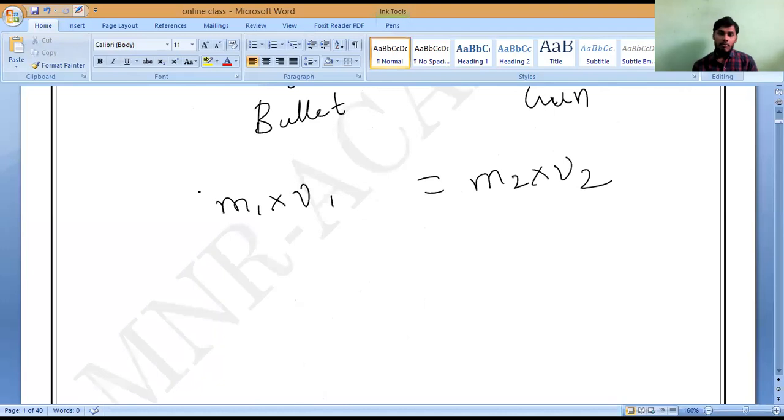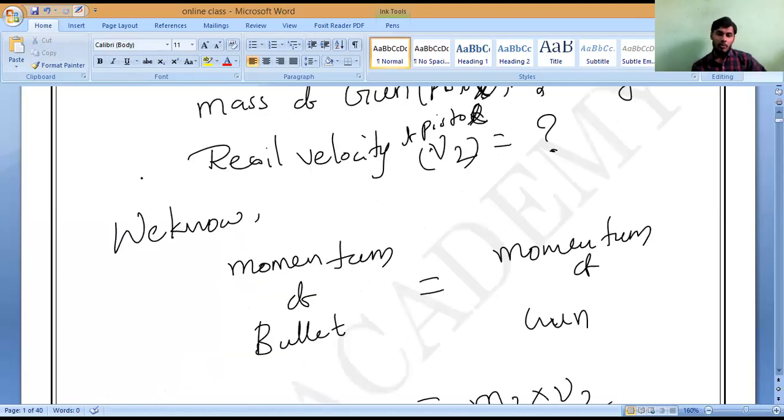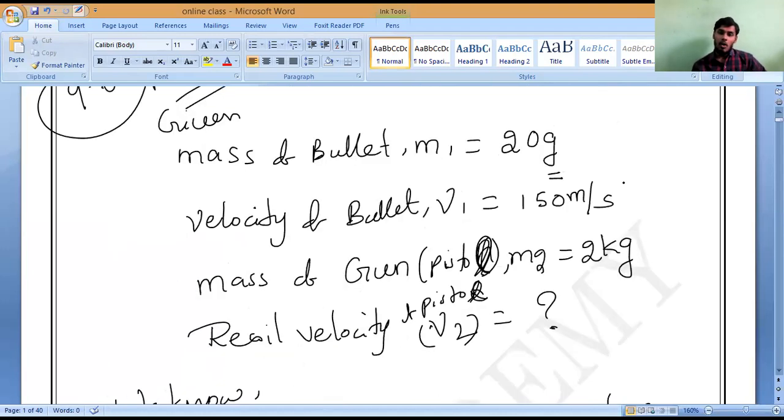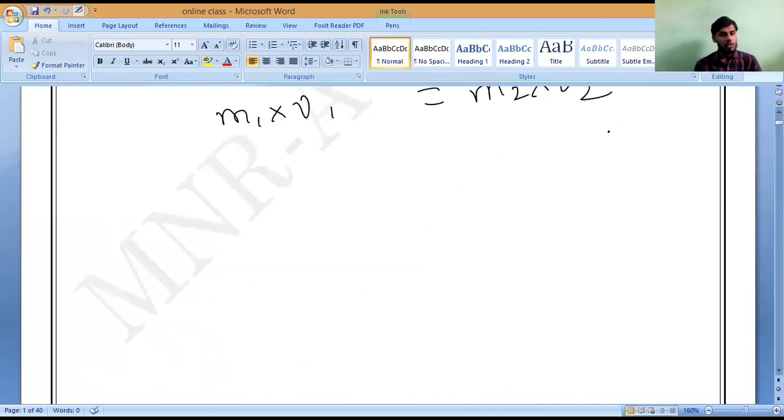M1, observe carefully here. Except this one, all are in SI unit, correct or not? But this is in CGS unit. So we have to convert that into SI first, into kg. So M1 is equal to 20 grams.